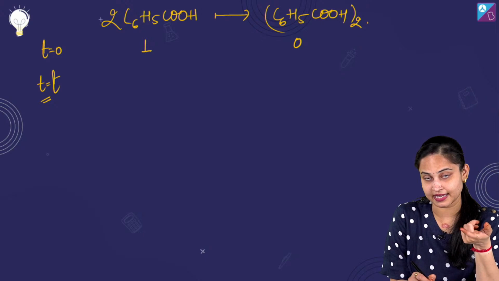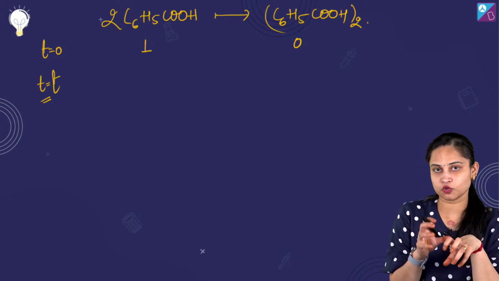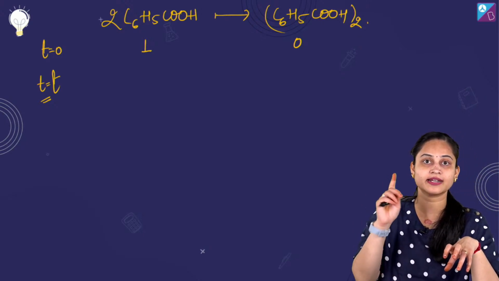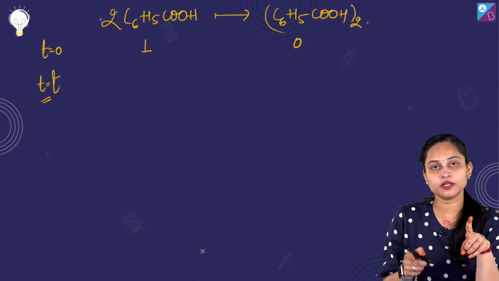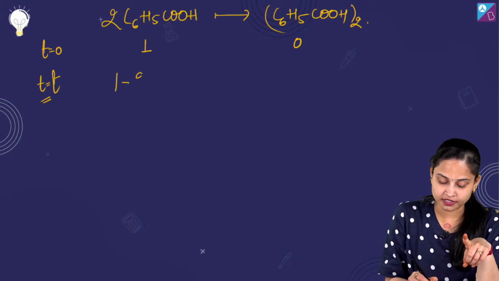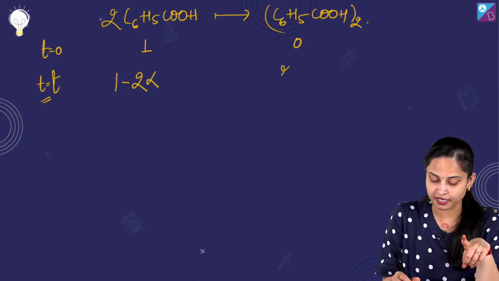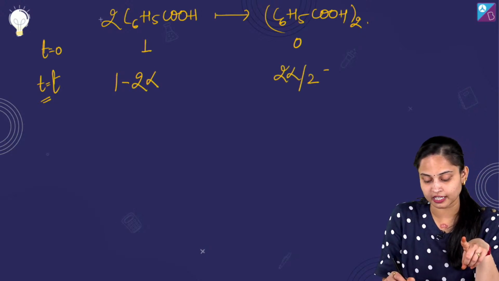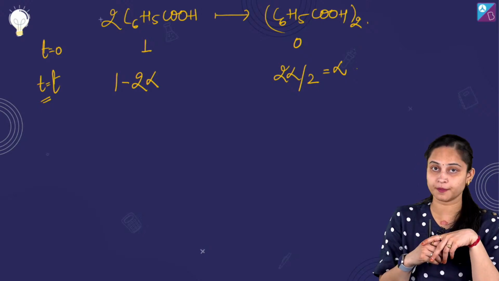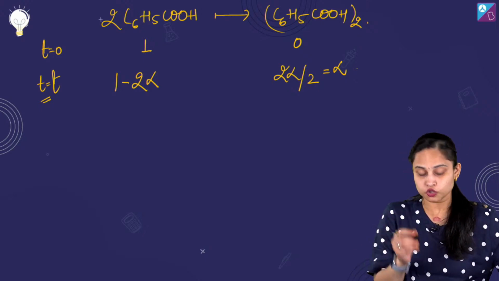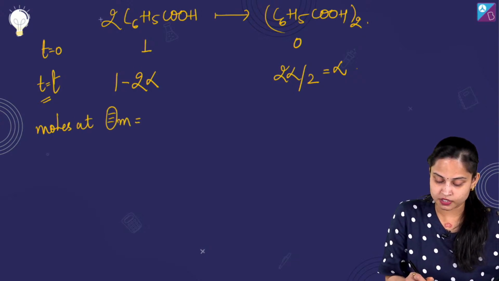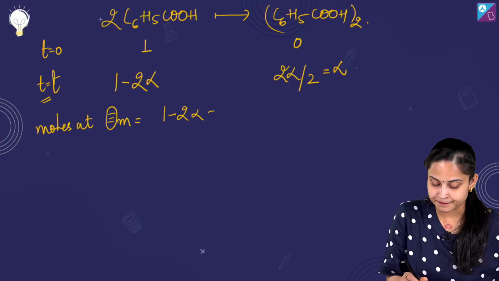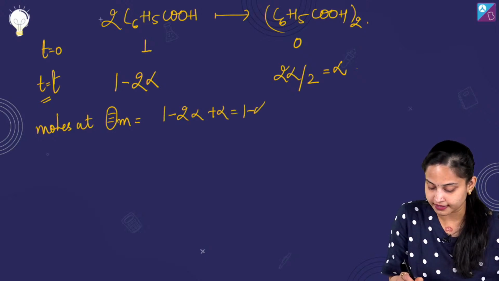इसके मोल्स कितने रहेंगे? अगर अल्फा इज द डिग्री ऑफ एसोसिएशन, तो time t equals to t पे क्या होगा? It will be 1 minus 2 alpha मैं कर सकती हूँ, और यहाँ पर it will be 2 alpha by 2, alpha हो जाएगा. That means alpha, I am going to get the number of moles I am going to talk about. सो हमारे मोल्स एट इक्विलिब्रियम कितने हो गए? It is 1 minus 2 alpha plus alpha which is equal to 1 minus alpha.